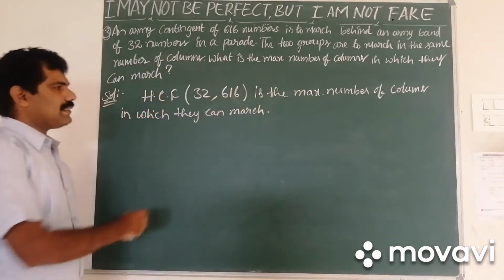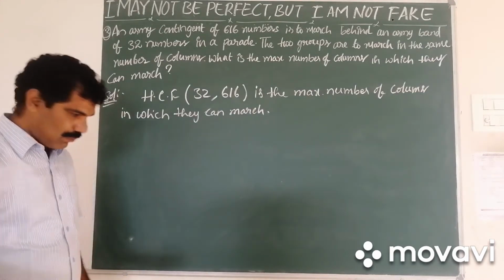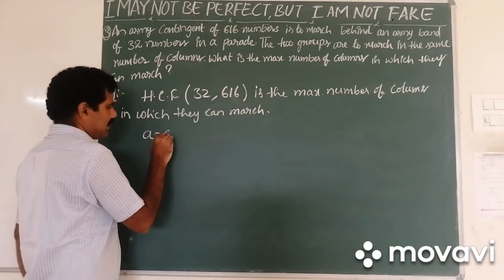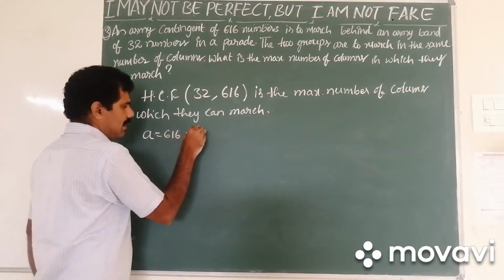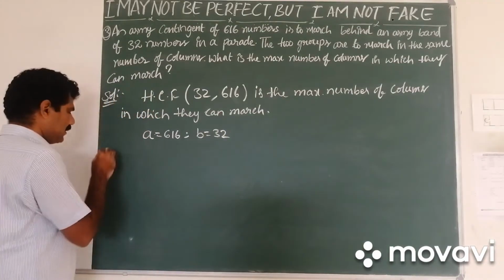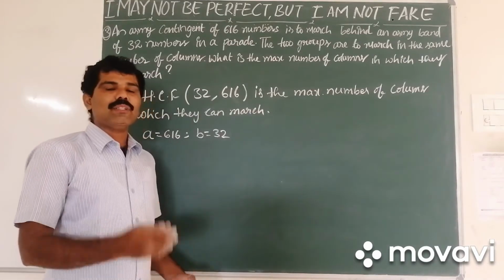How do we find the HCF of given numbers using Euclid's division lemma? We have to take the larger value, that is 616, as A, and the smaller value, 32, as B, and go stepwise. Let this be step 1. Let us do some rough work.